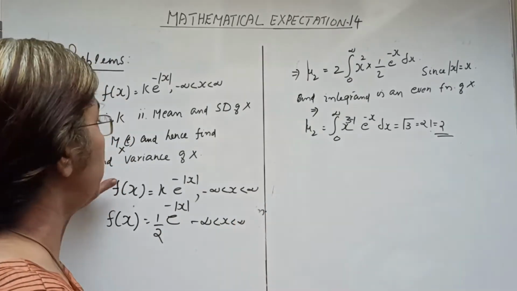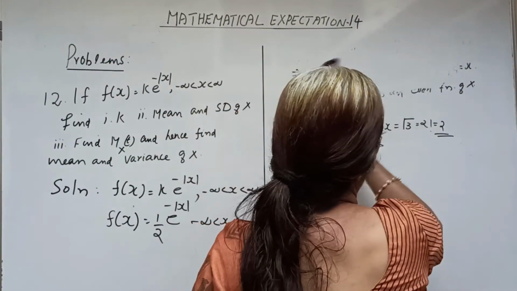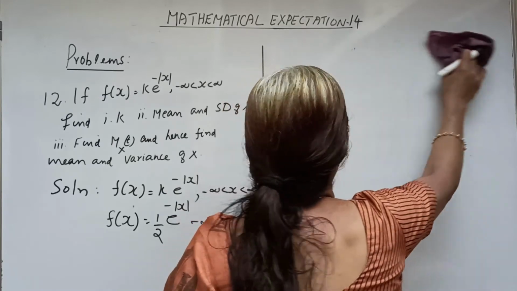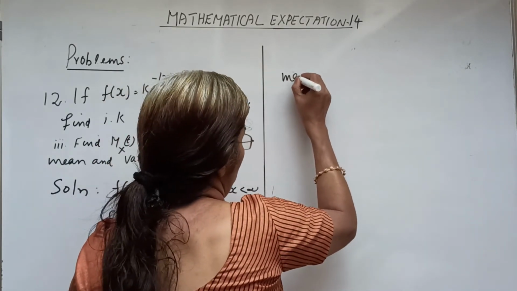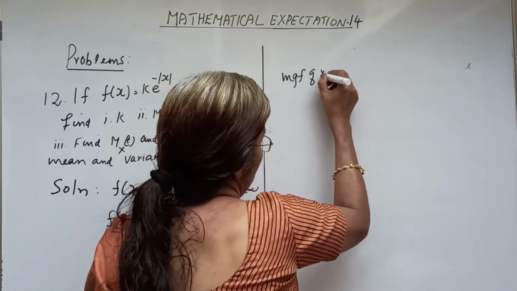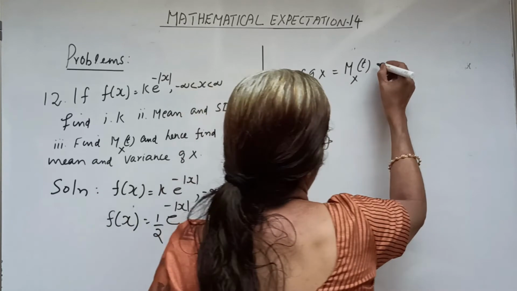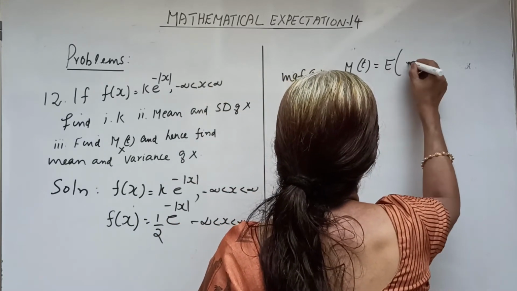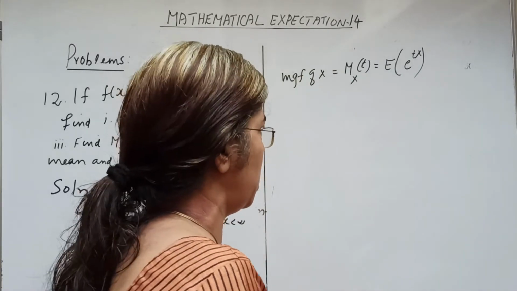Now we are calculating the moment generating function. The moment generating function is defined as M of x at t, equal to expectation of e raised to tx.